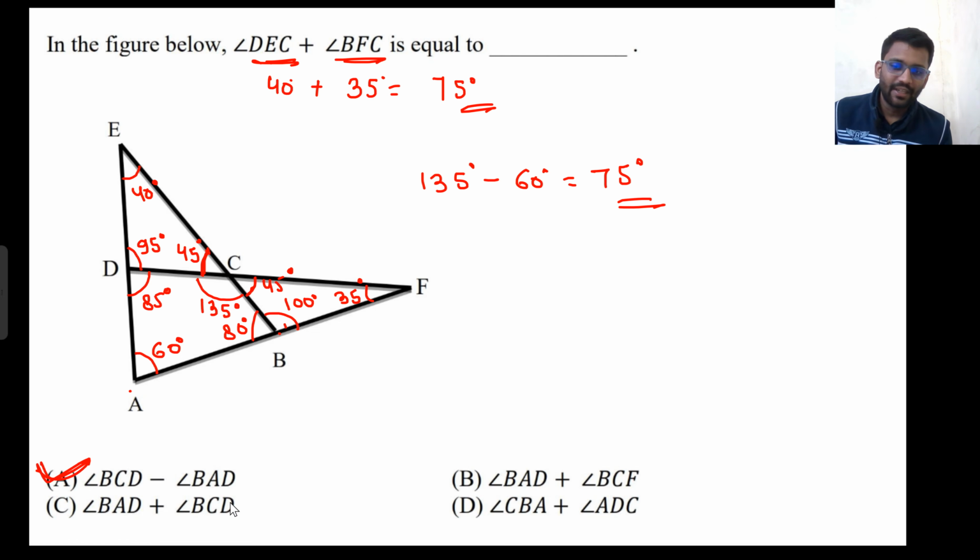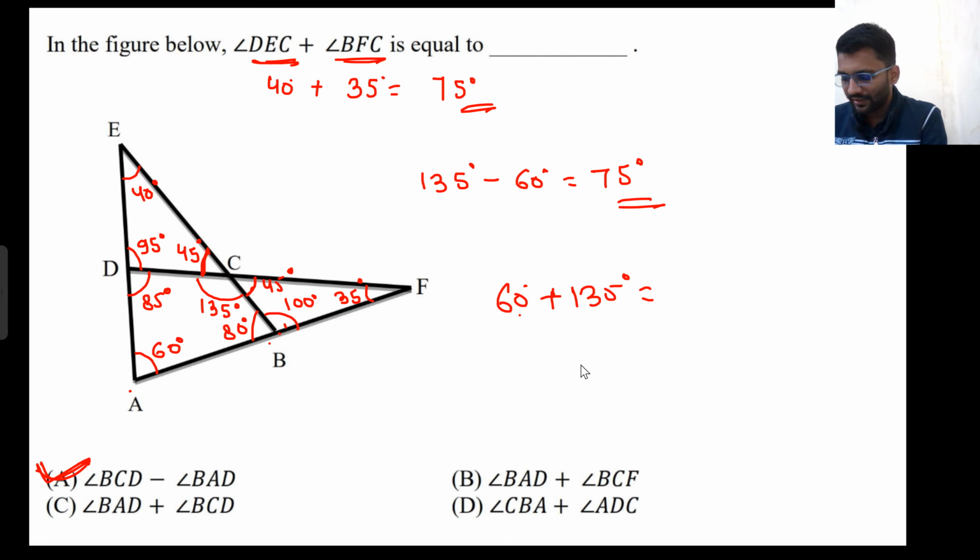Okay, let's check this. BAD plus BCD: BAD 60 degrees plus BCD 135. Can you imagine 75 going very far ahead? In assumption, there can be a possibility of 5, 10, or 15 degrees off. But 135 plus 60 is 195.